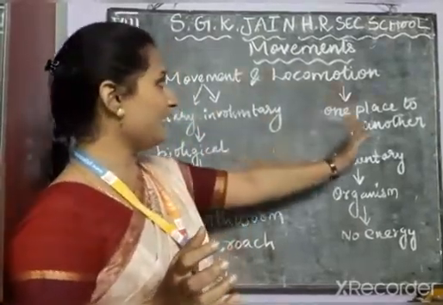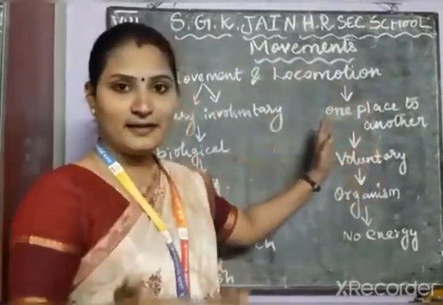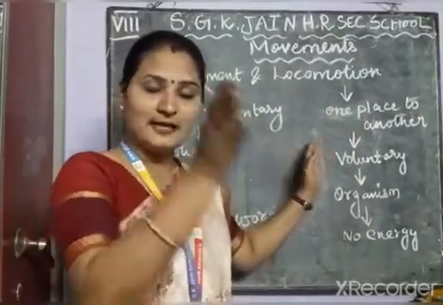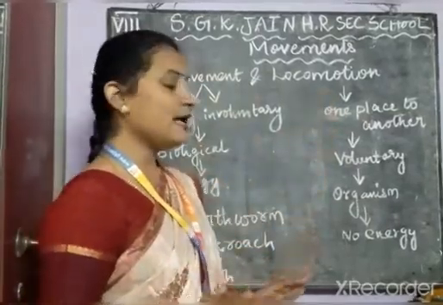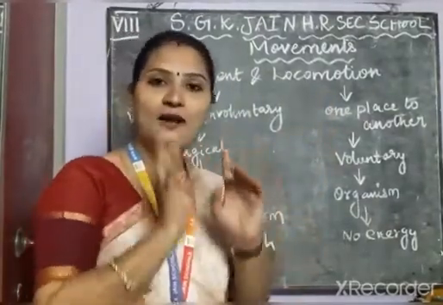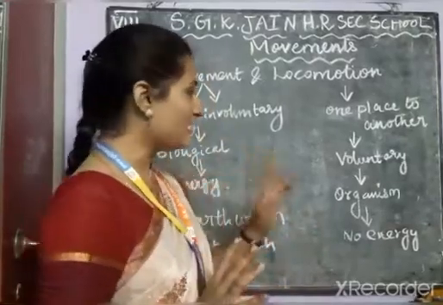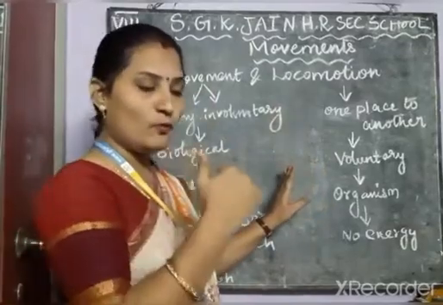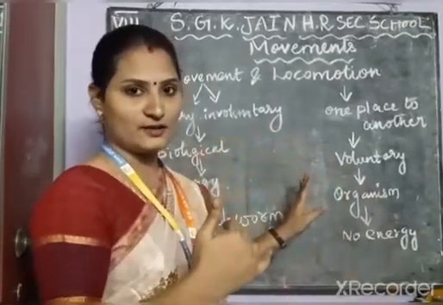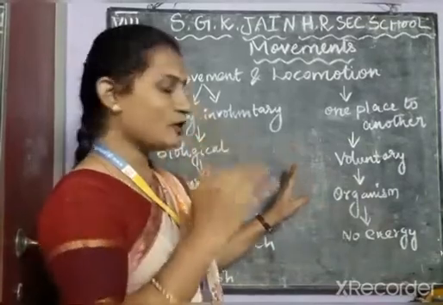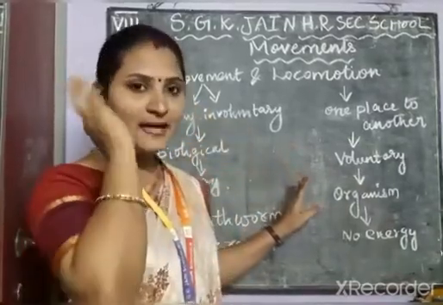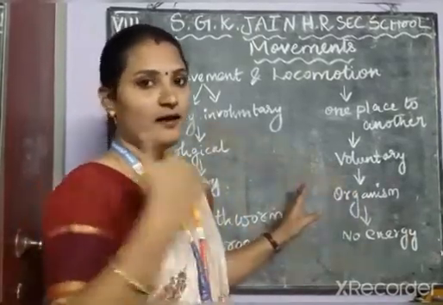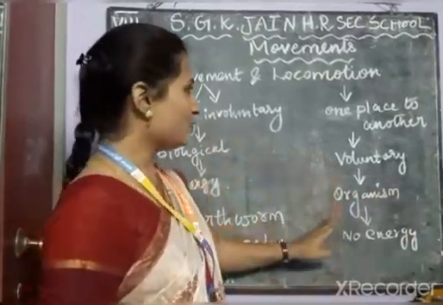When we talk about locomotion, as I already told you, when the organism gets displaced from one place to another, that is called locomotion. But it only has voluntary action. I want to move from one place to another, so that is locomotion. This locomotion is done only with my conscious will. Without my conscious, I will not walk from one place to another. So that is voluntary.